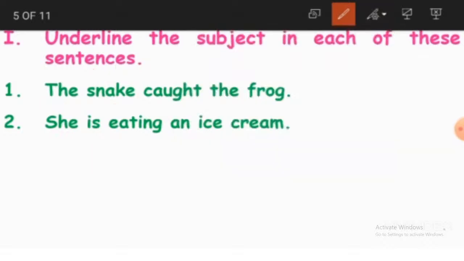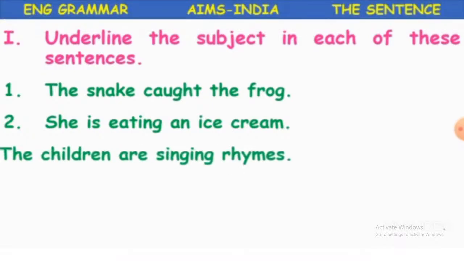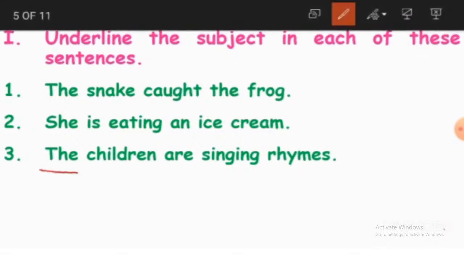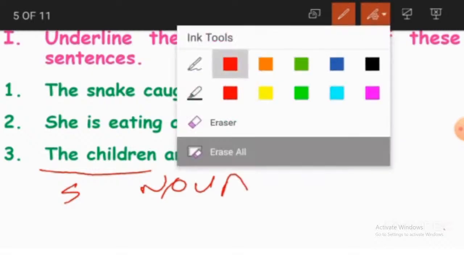And we'll go to the third sentence. The children are singing rhymes. We are talking about the children. This is our subject. And is this children a noun or a pronoun? Can somebody guess? This is a noun. Children is a noun. Understood? So the children are singing rhymes.